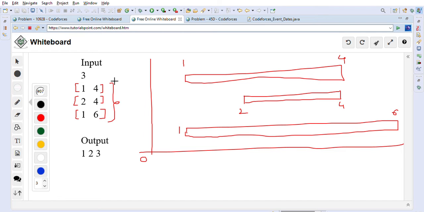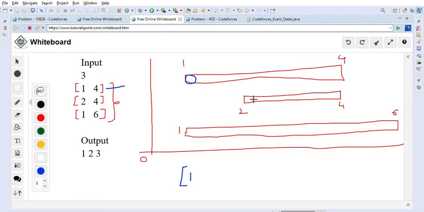After sorting is done, we will start going through each sorted segment. So the first sorted segment is this, right? We will go from 1 to 4, and whenever we find an available day, we will just choose it. For example, we are at 1, right? So 1 is not taken yet. We will keep track of what is taken, we will just create a set, and keep track of what is already taken. If it's not taken, then we will just take it, right? For example, 1 is not taken, so we will take it for this segment.